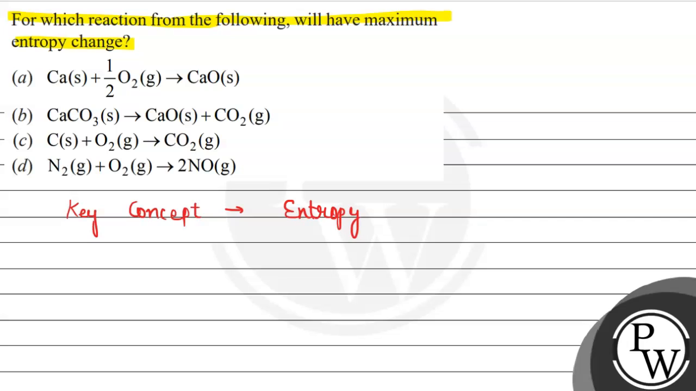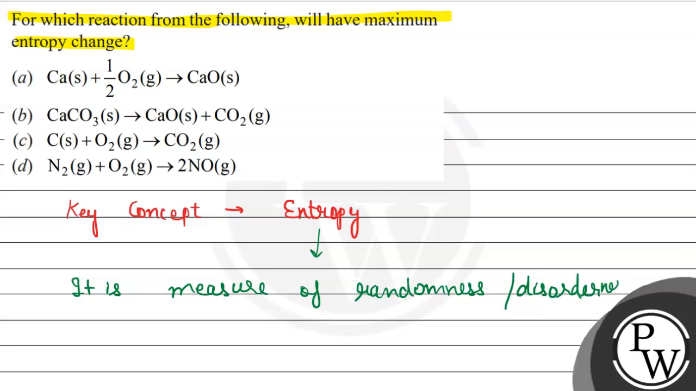Now let us see entropy क्या होता है. Entropy basically tells about the randomness of the substance, or we can write it is measure of randomness or disorderness of the system. And entropy को हम represent करते हैं S से. Now let us discuss more about this.